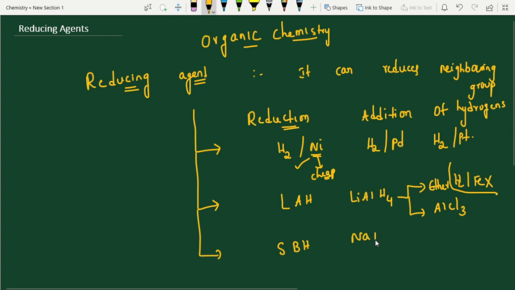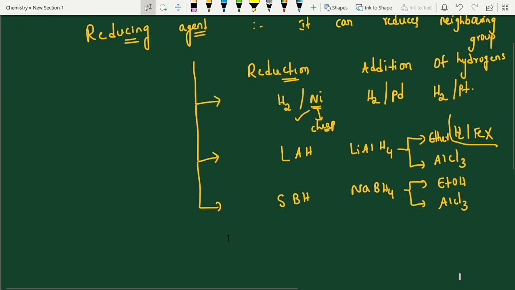So what is the full form? NaBH4. Here also 2 different solvents we are using. One is ethyl alcohol and another one is, students, AlCl3. Okay. So now the next case. Sodium borohydride is completed. Now the next one is diborane.